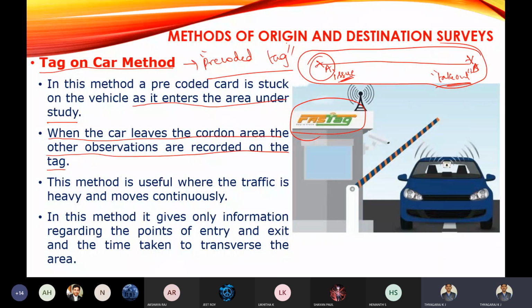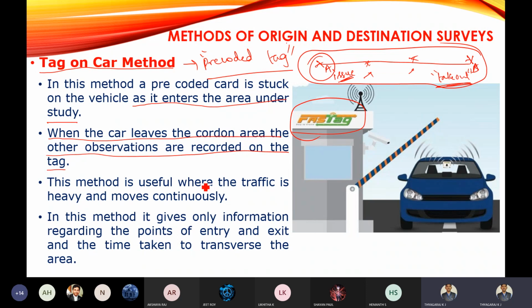There will be some intermediate control points. Whenever you reach a control point, it will automatically record the data, similar to your FASTag. Whenever you go through a toll, it will automatically deduct the amount. Likewise, it will automatically record the data. Whenever you leave the study area, they take out the tag they issued, record the data, and refresh the card for another vehicle.